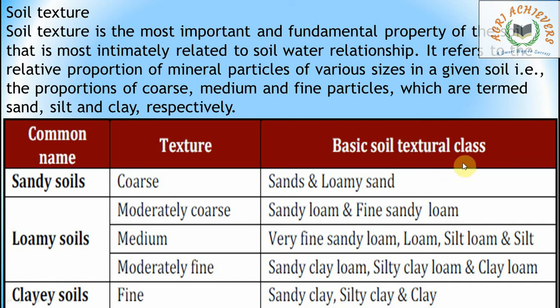Here, see friends, sandy soils have coarse texture, and the basic soil textural classes are sandy and loamy sand. Sandy and loamy sand soils are coarse, and sandy loam and fine sandy loam are moderately coarse. Medium loamy soils: very fine sandy loam, silt loam and silt. Moderately fine loamy soils: their basic soil textural classes are sandy clay loam, silty clay loam and clay loam. And clayey soils, which have fine, that is very fine texture, and sandy clay, silty clay and clay are the textural classes.